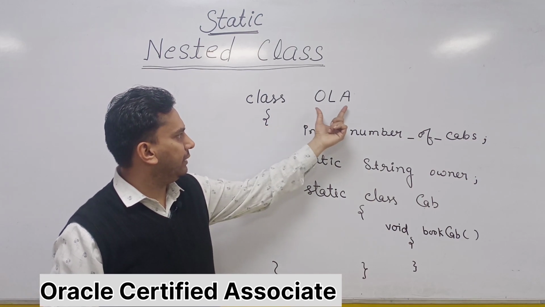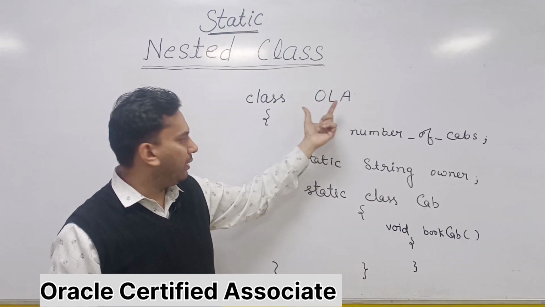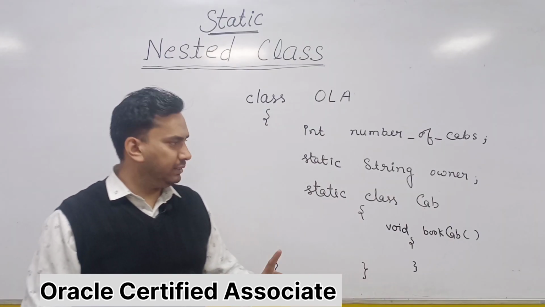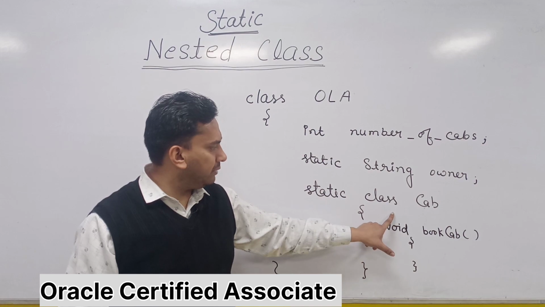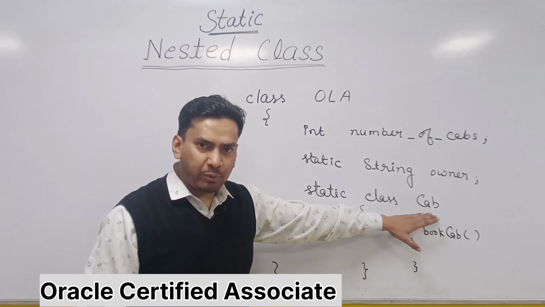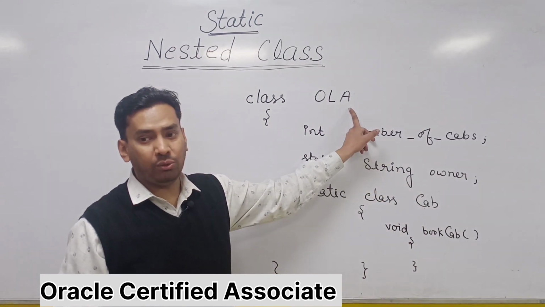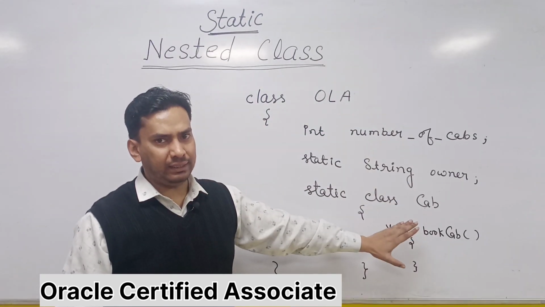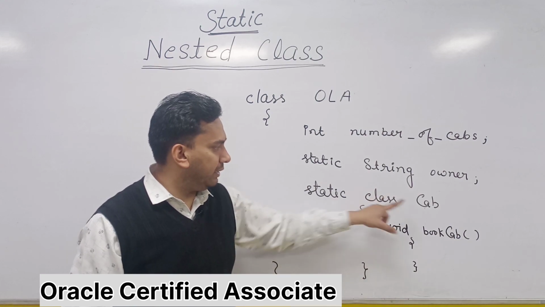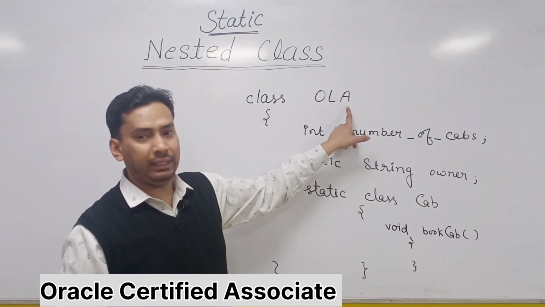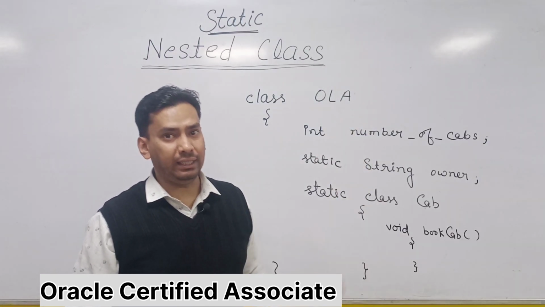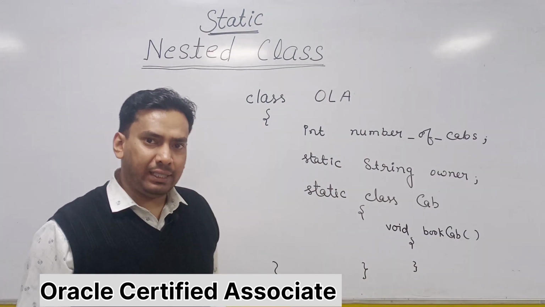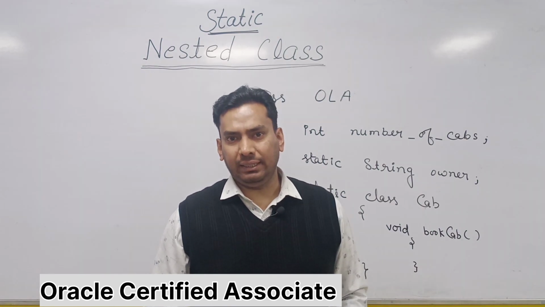Let's say you have created a class Ola, and in this class you have a static nested class cab. The reason why I am creating it as a static nested class is that for creating the cab object every time, I will not create the Ola object. Otherwise, for creating a new cab, you would have to create a new Ola object, which is illegal or illogical, you can say. So let us understand everything about the static nested class.